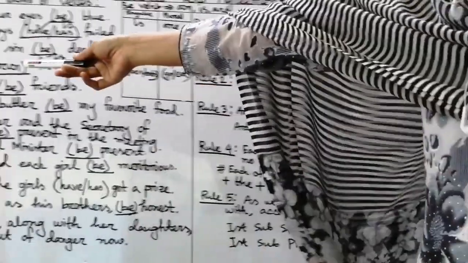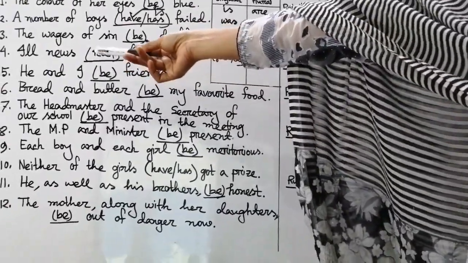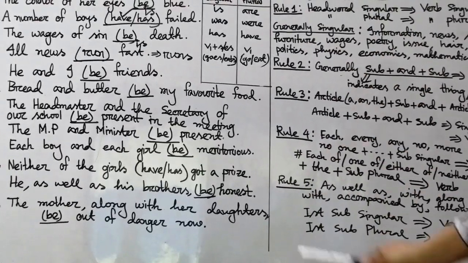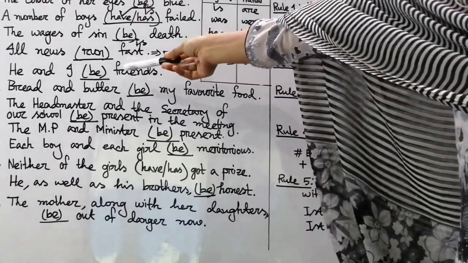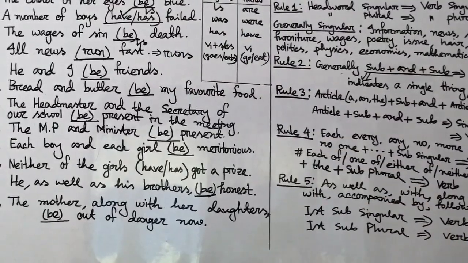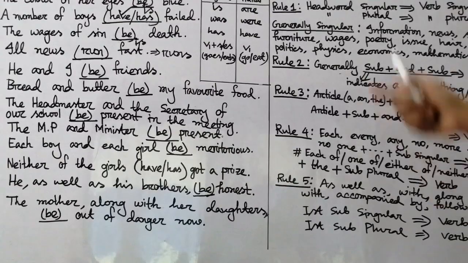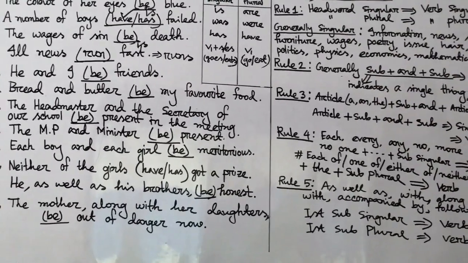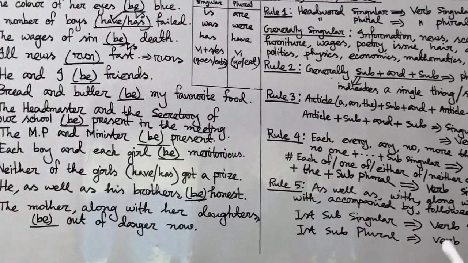Then how many persons here? You see, he and I, 2 persons, so they're plural. Now we have to use here plural verb be. Then we will use "are", he and I. So here the right answer will be "he and I are friends." Okay, write down please, he and I are friends.